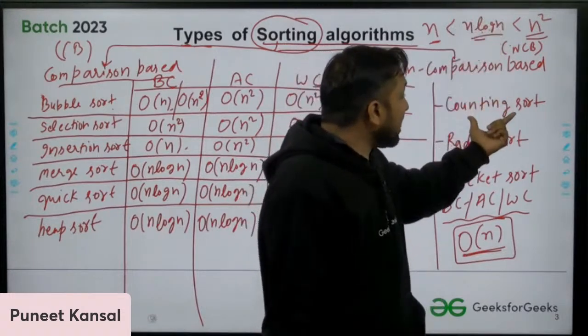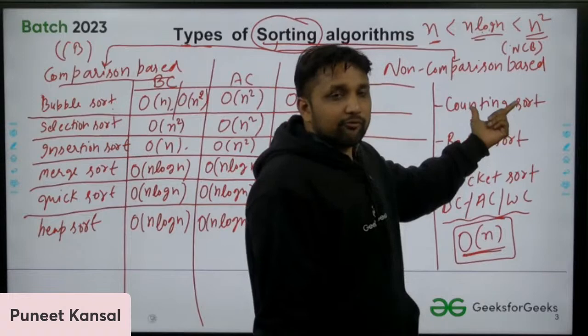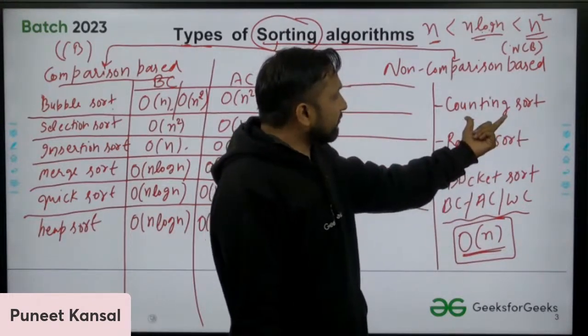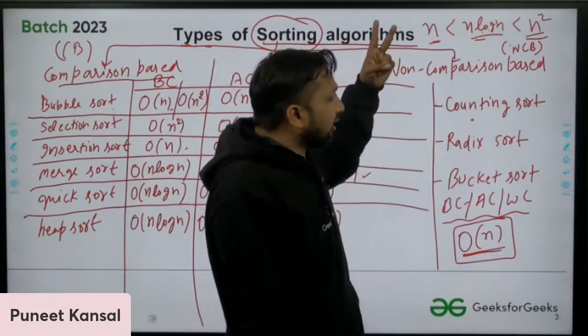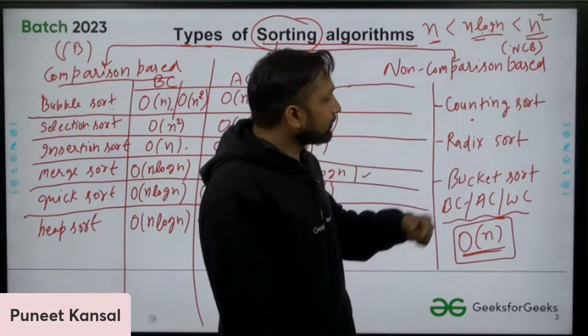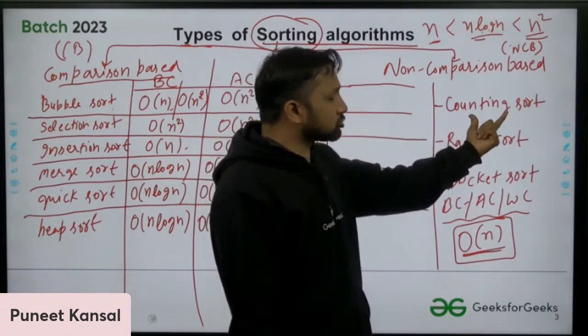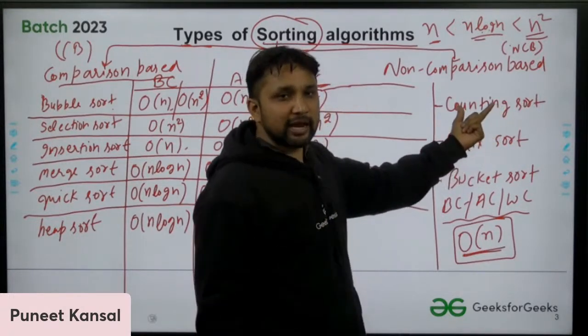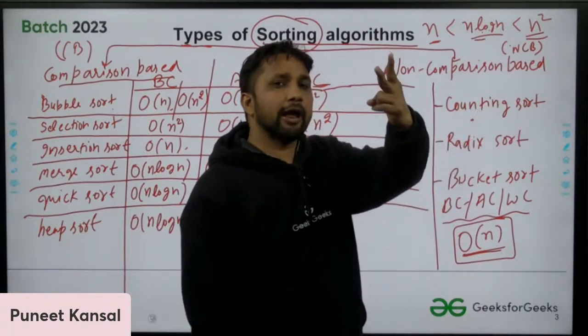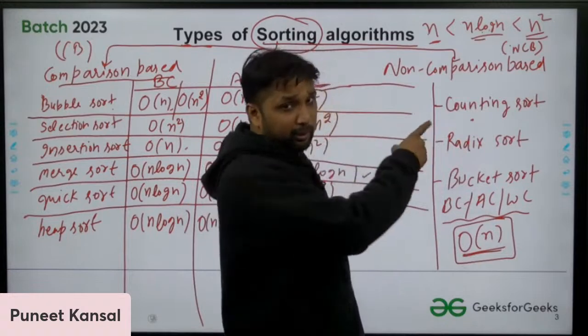If you give a very large number to counting sort, suppose you say to counting sort, I'm giving you two numbers. One is 1 lakh, one is 2 lakh. Can you tell me which number is greater, 1 lakh or 2 lakh? Then this counting sort will consume all your RAM space just to compare two numbers. Why? Because you are giving too big a number to this counting sort.